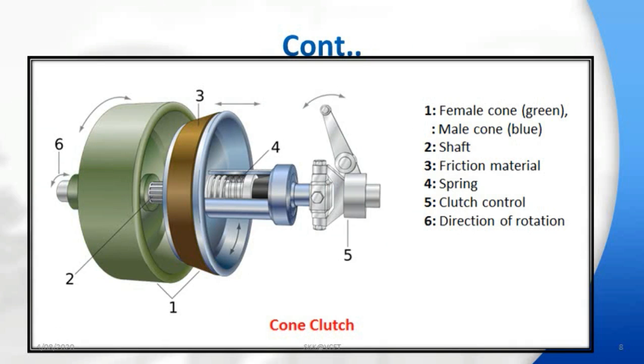This is the actual view. You can see the friction surface material is conical and bigger. Number 1 is the female and male cone; the male is the bluer one and the greener one is the female one, and on the shaft, the fourth one is the spring. The spring always keeps the male cone engaged to the female one. And you can see the clutch control and direction of rotation.